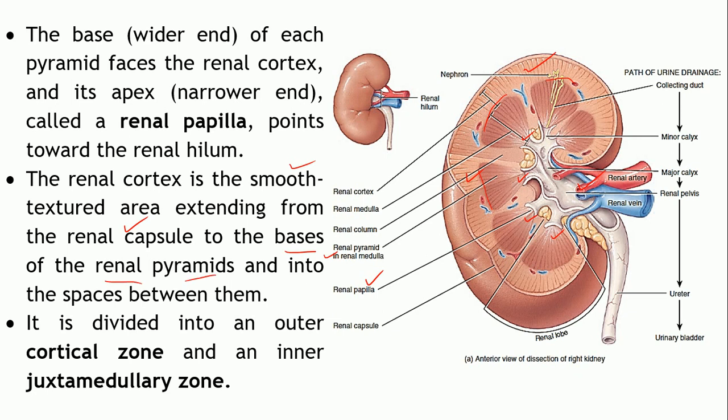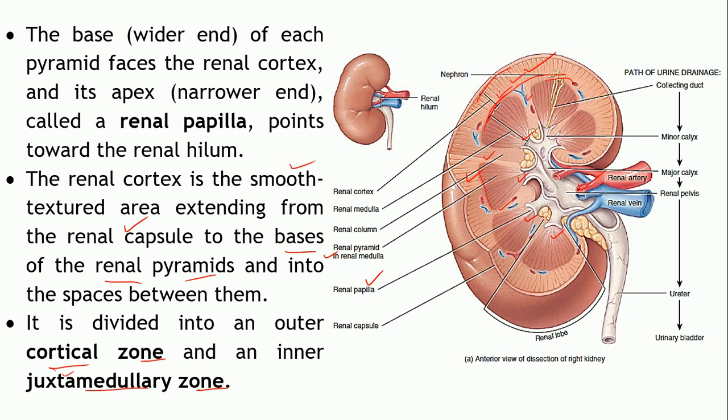This region in between is the renal cortex. It also extends into the spaces in between the renal pyramids. Now this cortex itself is divided into two zones. The outer area of the cortex is referred to as the cortical zone, and the one located towards the medulla is referred to as the juxtamedullary zone. Juxta means something nearby.